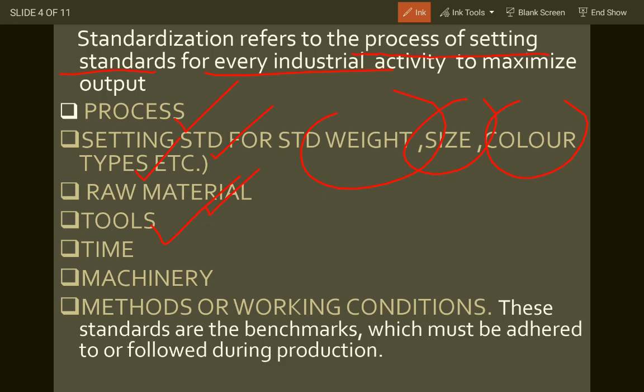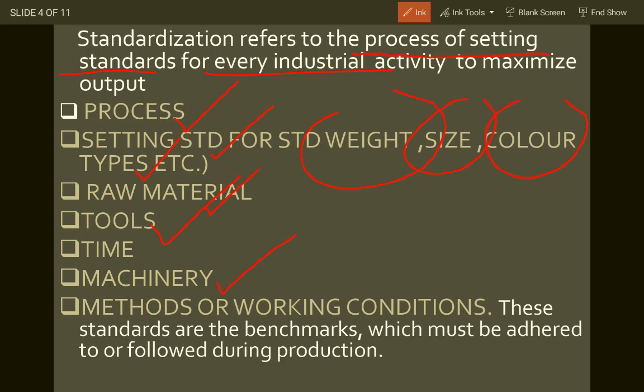The tools which should be used for making the finished product should be standardized, should be fixed. If it's fixed, what will happen? The worker will not have any confusion, there will be no delay in work, there will be no incurring of cost, and the output will be quality one. The machinery used for making raw into finish should be standardized, should be fixed.